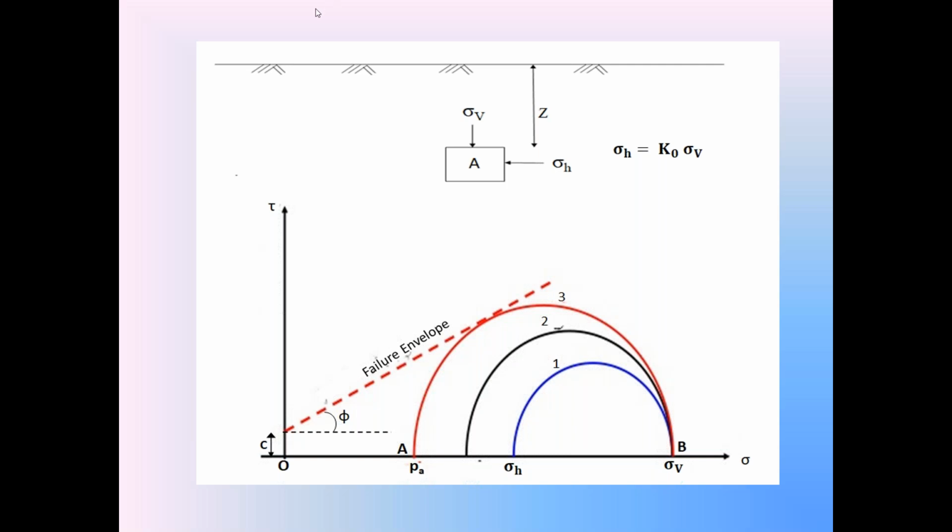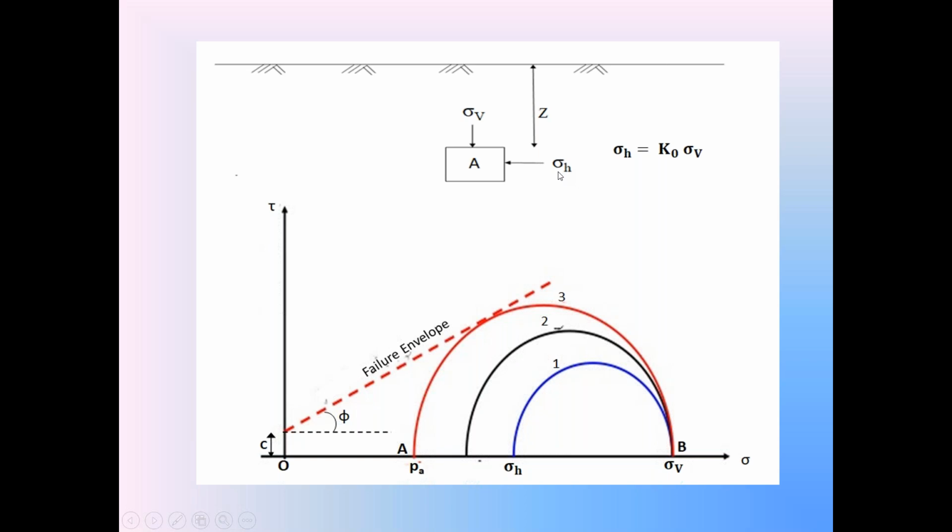But the backfill is subjected to horizontal stretching. Because of that stretching, the stress sigma H gradually decreases, because the backfill is in relaxation, stretching condition.